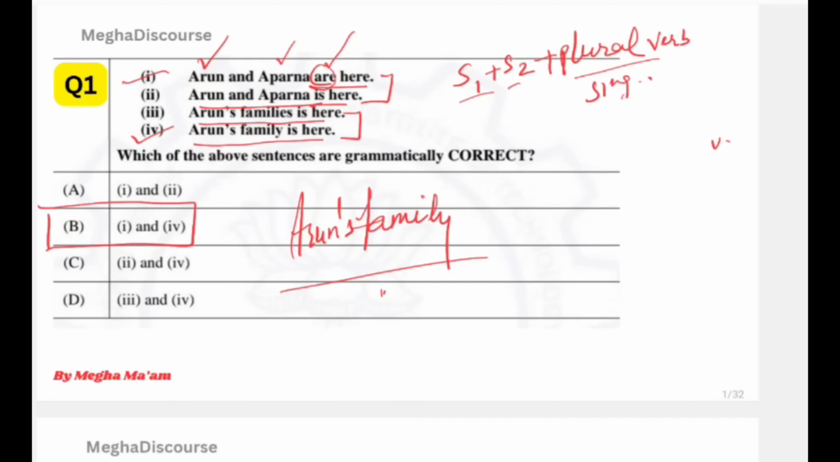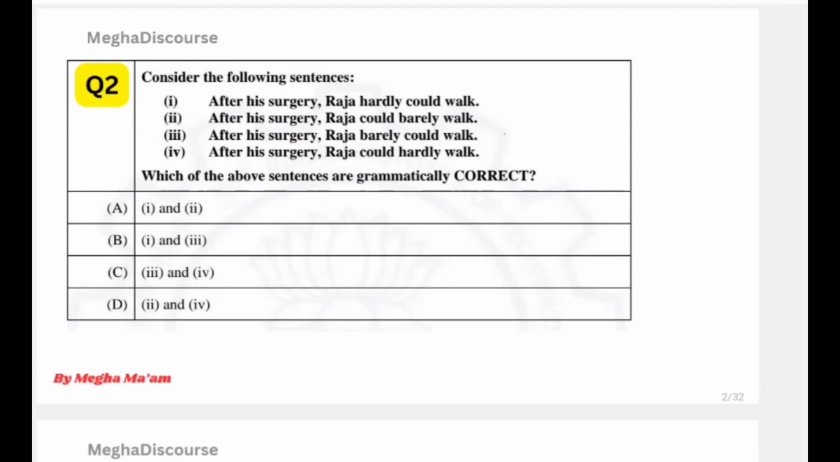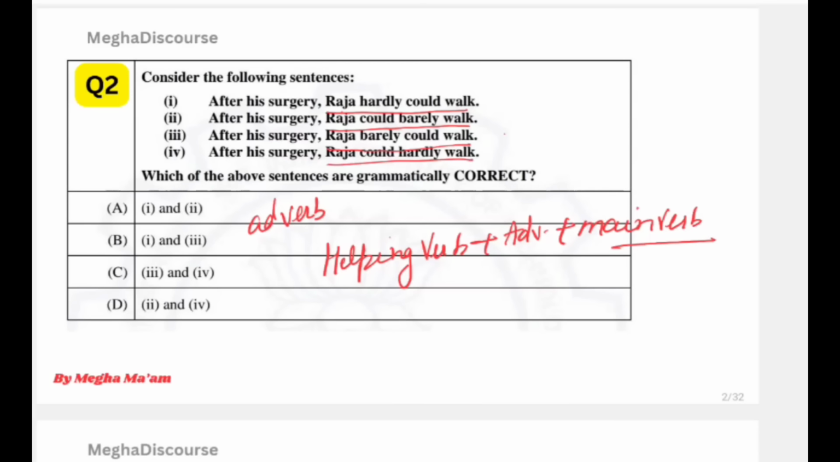Okay, definitely. Now the next question: after his surgery Raja hardly could walk. Look at the sentence formation: Raja hardly could walk, Raja could barely walk, Raja barely could walk, and Raja could hardly walk. As you know, hardly and barely are adverbs, so this is a question on the position of the adverb. How to place an adverb? We use it after the helping verb. उसके बाद तो adverb आता है. It comes before the main verb and after the helping verb.